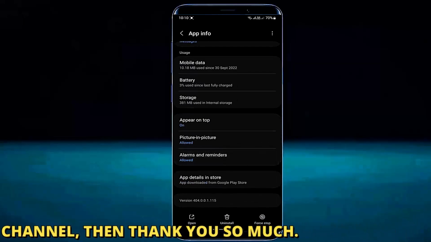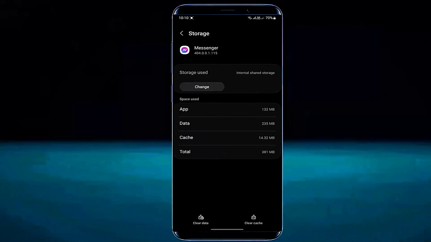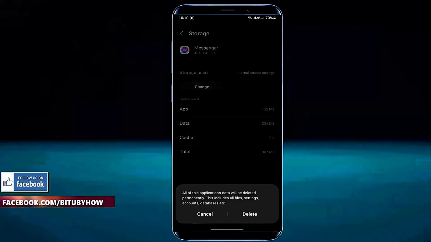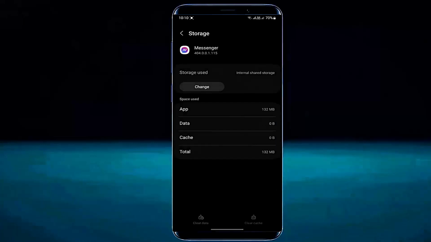Tap Storage. Tap Clear Cache. Tap Clear Data. Tap OK or Delete. Move back.